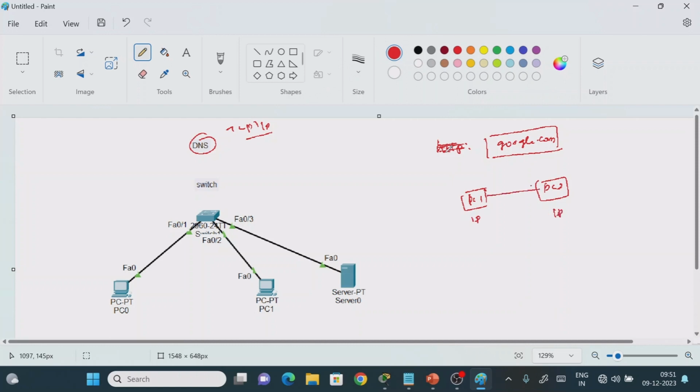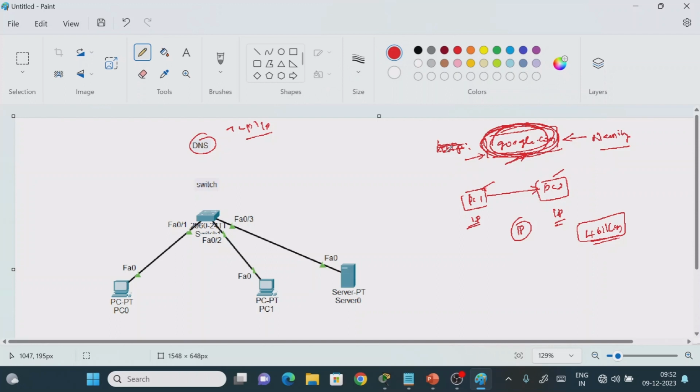It means that communication from one system to another requires only an IP address, but instead of entering the IP address, we enter something like google.com. Why are we not entering the IP address? Because the system will understand only IP addresses, not some naming convention. But people cannot remember 4 billion IP addresses. So what they have done is translate the IP address into a naming convention. It means that as human beings, we don't remember IP addresses.